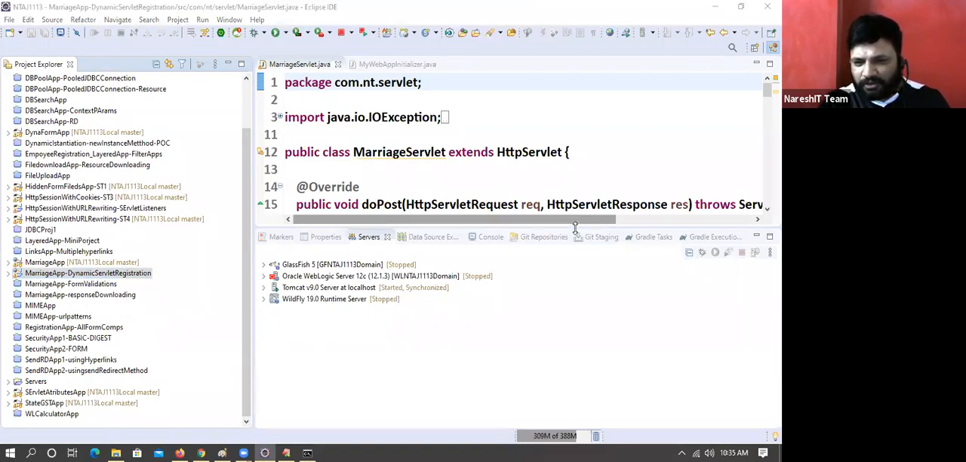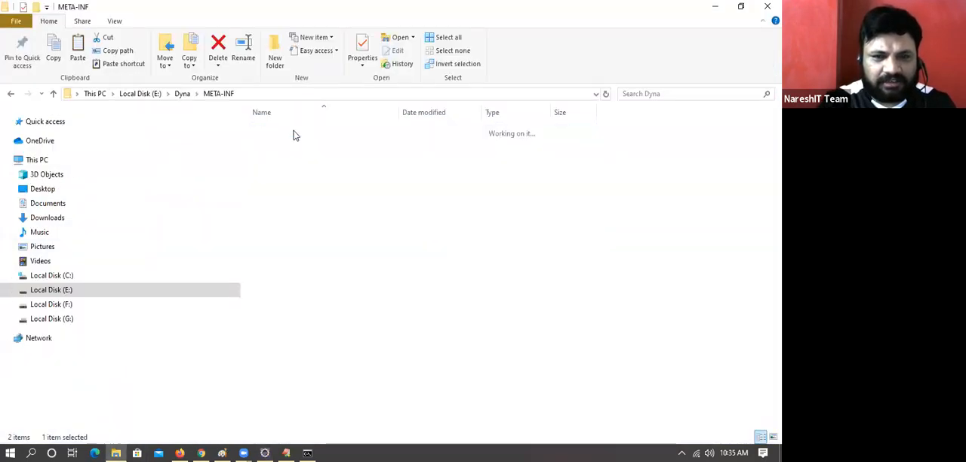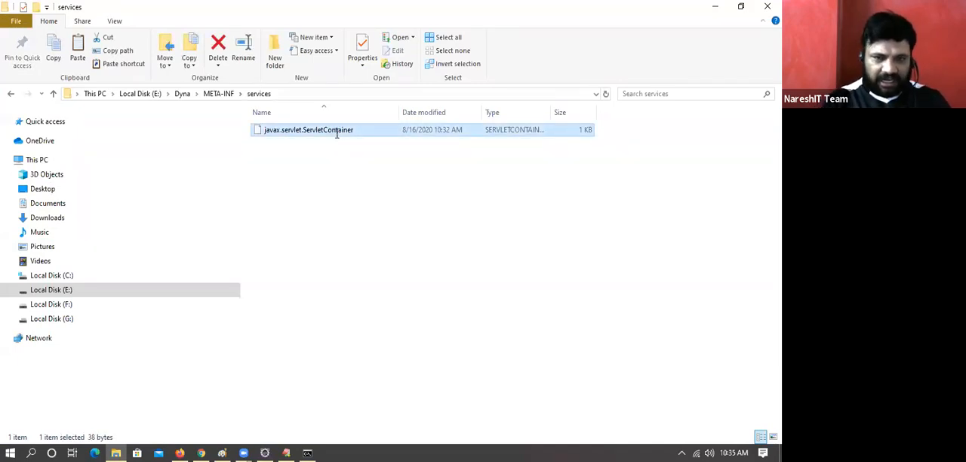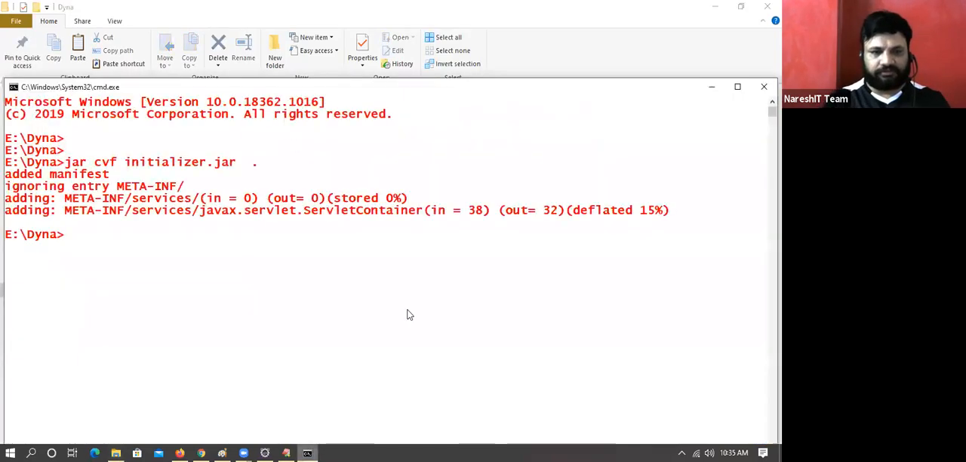The META-INF folder should be in place. The file name should be javax.servlet.ServletContainerInitializer. I have not taken it like that. Oh, sorry, I only took servlet container. Sorry, boss, it should be Initializer. Mistake, boss. Initializer, that's good. I was over cautious, but we forgot the basic fundamentals.